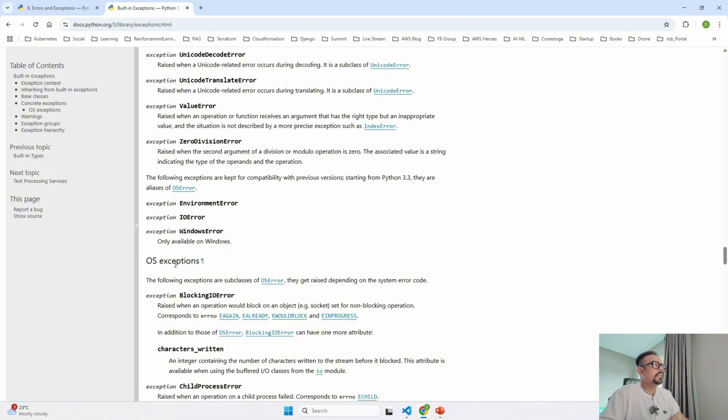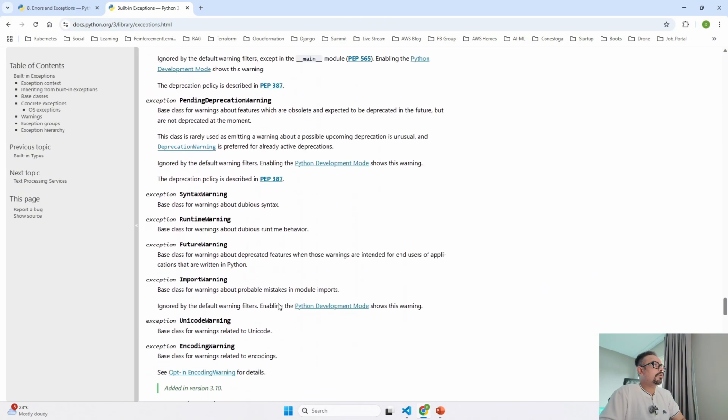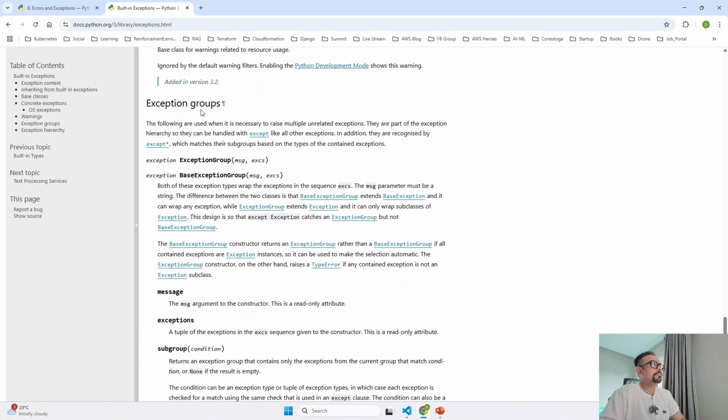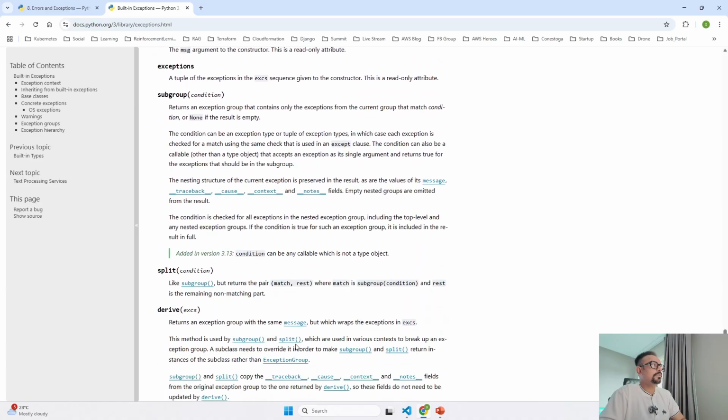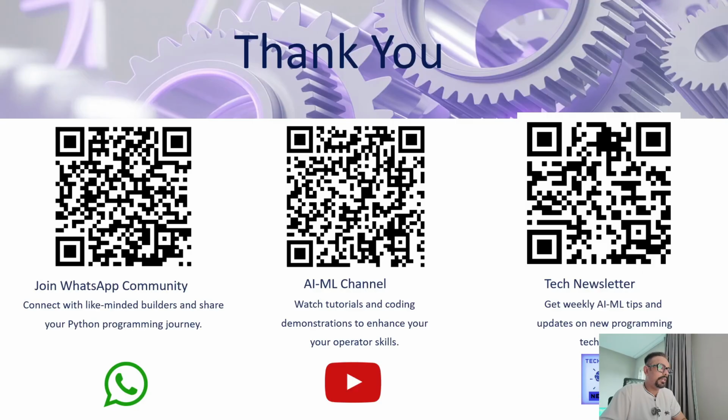The different types of blocks they have created. So if you see over here, specific exceptions, and if I go down, see exception groups, there are different exception groups. So you can explore a lot from the official documentation.